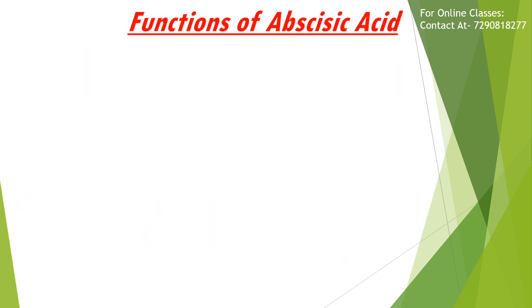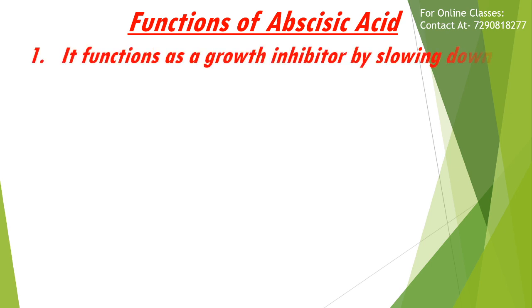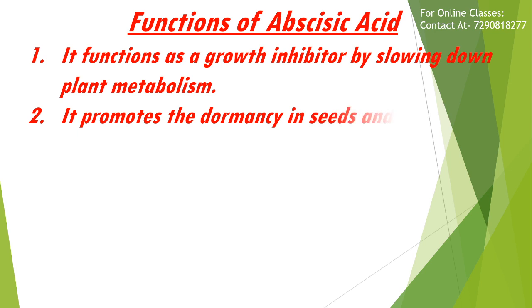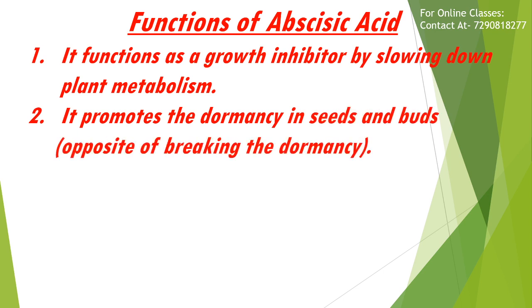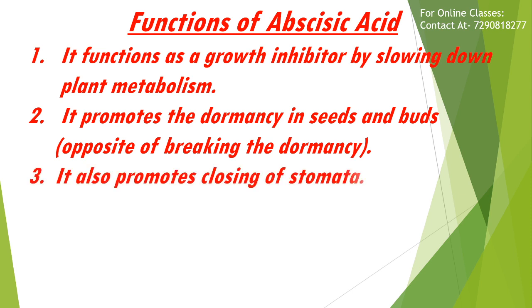Now, functions of abscisic acid. Abscisic acid is a plant hormone which functions mainly as a growth inhibitor by slowing down plant metabolism. It promotes dormancy in seeds and buds. This is the opposite of breaking dormancy. It also promotes closing of stomata.